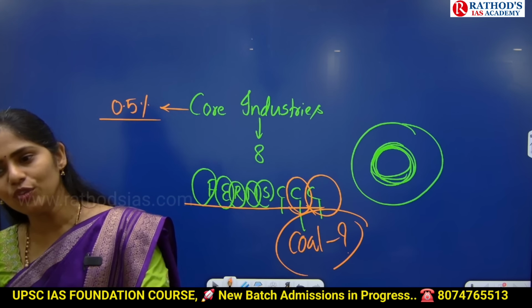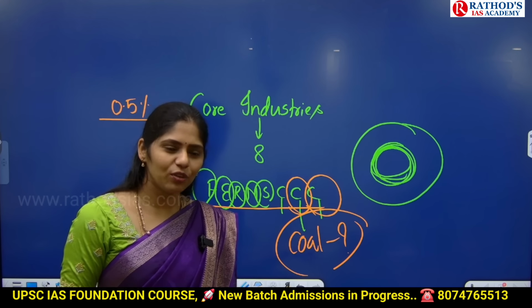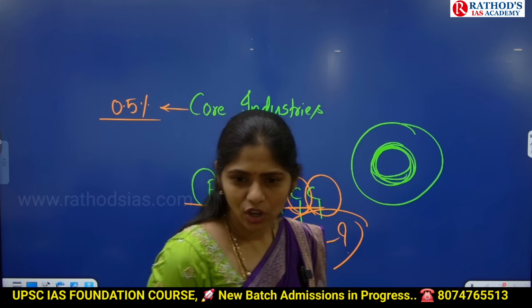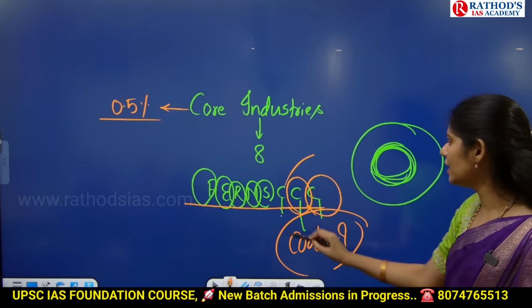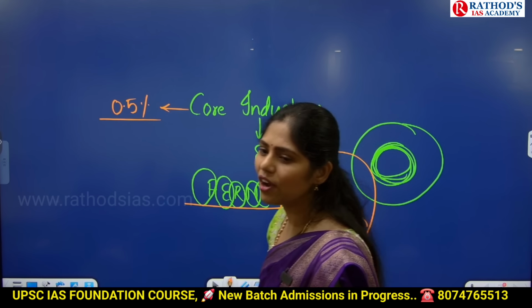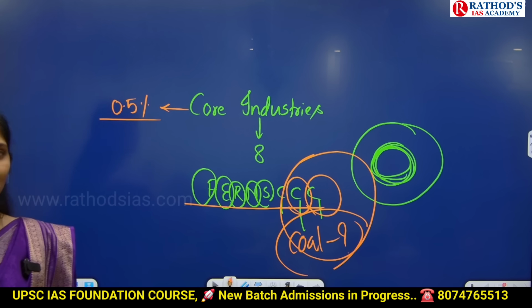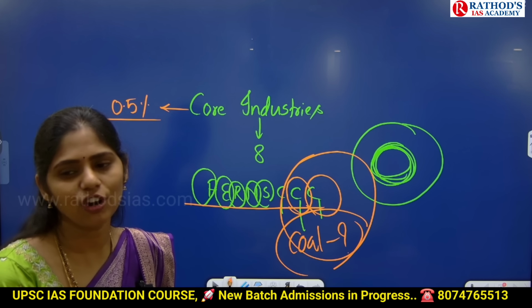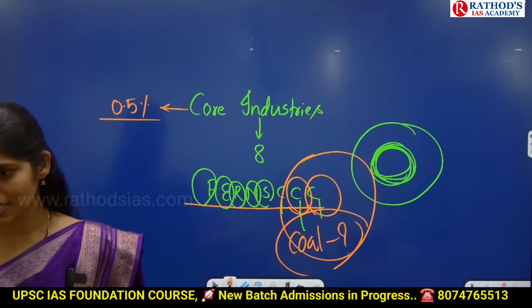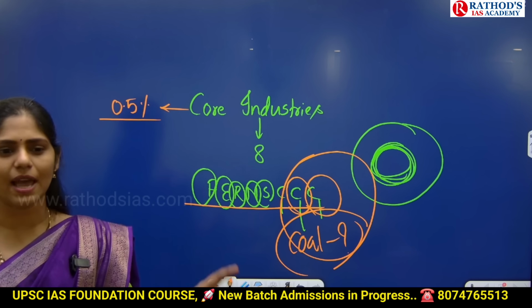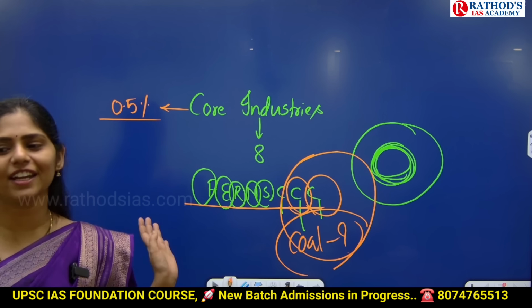So will the coal sector see growth or slowdown? Slowdown. These are the reasons why crude oil and coal are facing problems, with around 0.5 percent contraction. Are you understanding? Apply your basic common sense, see what is happening across the world and across India, connect that, and we can easily write an answer, guys.